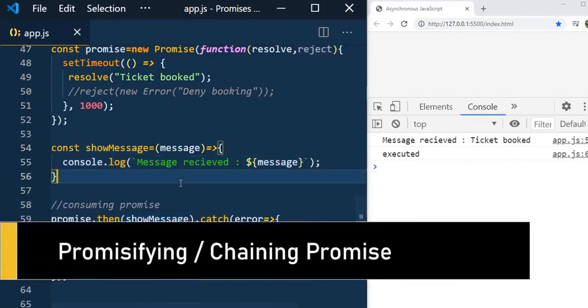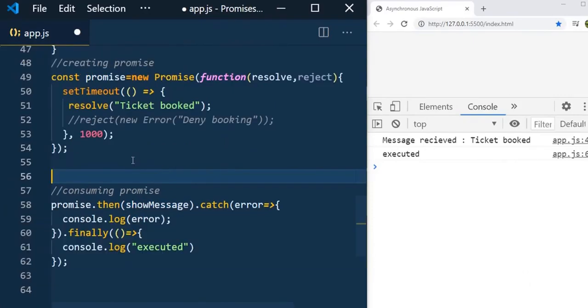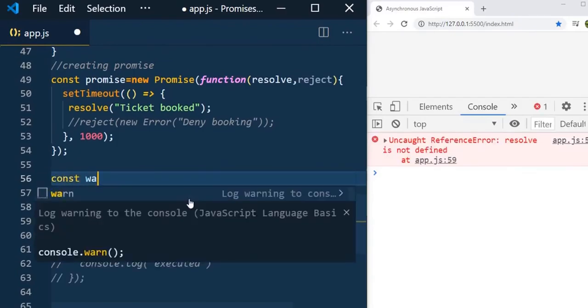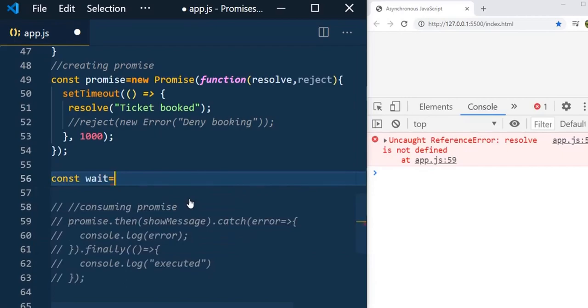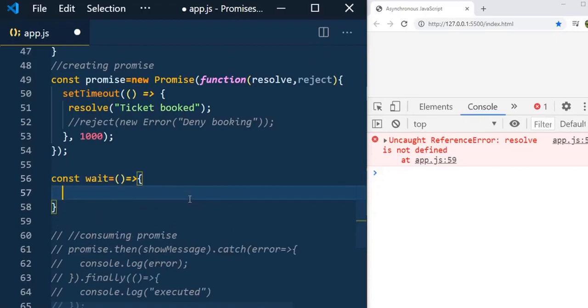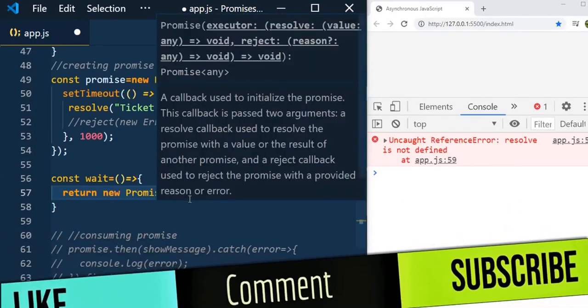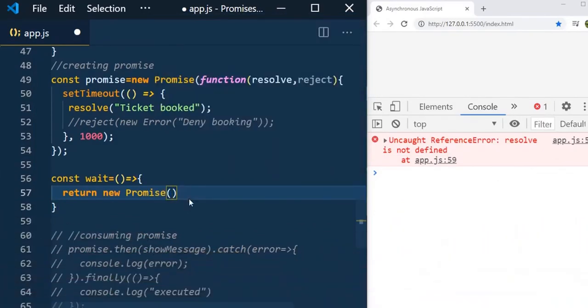And now let us see how to promisify the promises. Now what I do, I just create a function that will resolve the promise after a specified time. Let us create a function called wait, constant wait equal to, and let me write an arrow function here, and this will return the promise, return new Promise, and we know that a promise will take the executor function. As we have already seen the normal function, I just use arrow functions here,